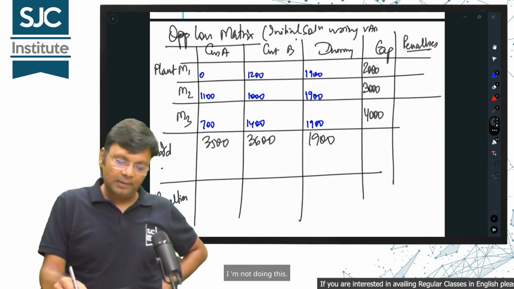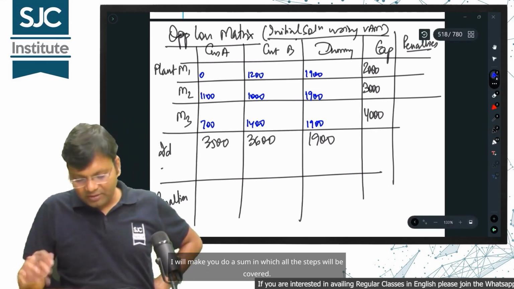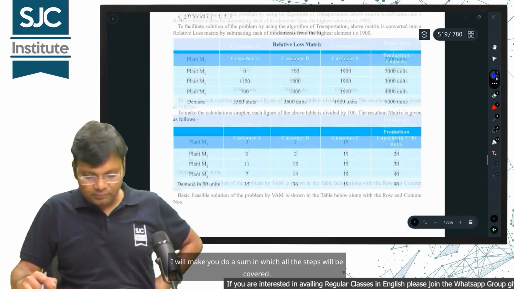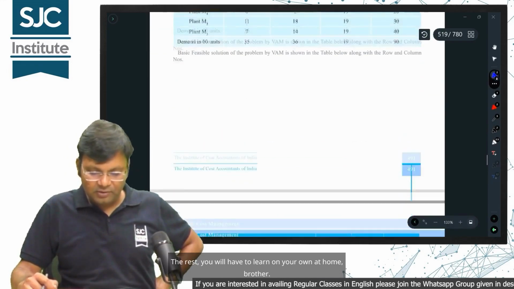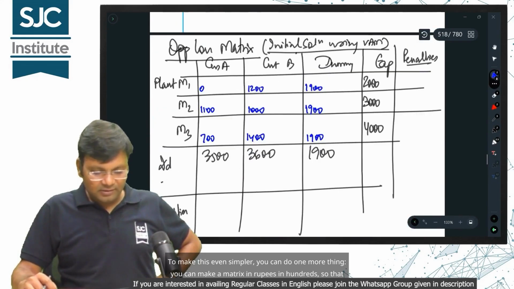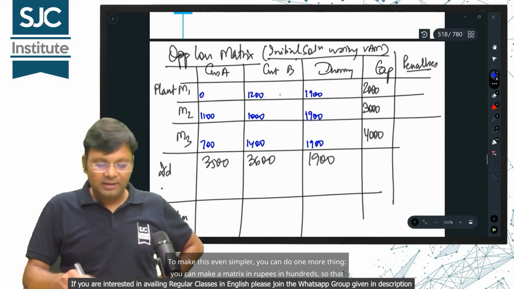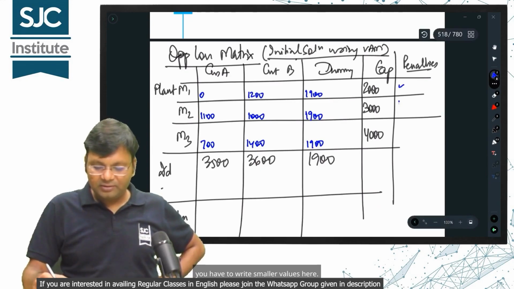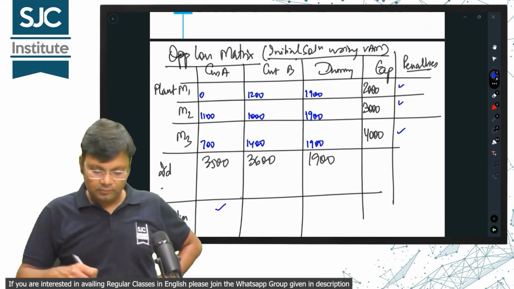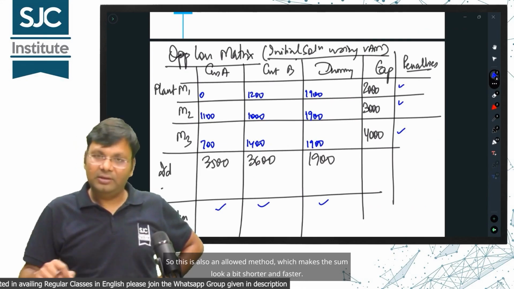Did you understand? I'm not doing this. I've made the matrix for you. I will make you do a sum in which all the steps will be covered. The rest you will have to learn on your own at home. To make this even simpler, you can do one more thing. You can make a matrix in rupees in hundreds so that you have to write smaller values here. So this is also an allowed method, which makes the sum look a bit shorter and faster.